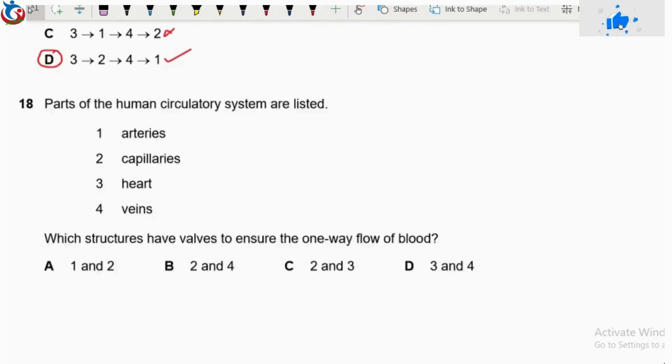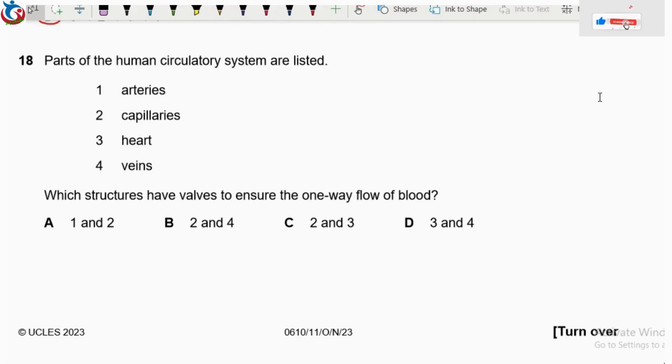Then we now have question 18. Question 18 says, parts of the human circulatory system are listed. We have arteries, capillaries, heart, and veins. The question now is, which structures have valves to ensure one-way flow of blood? Arteries don't have valves. Capillaries don't have valves. The heart does, and the veins.